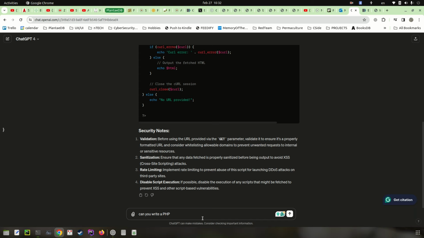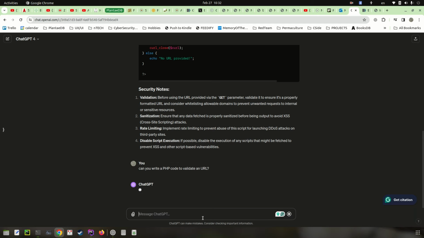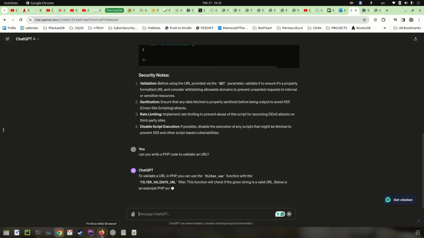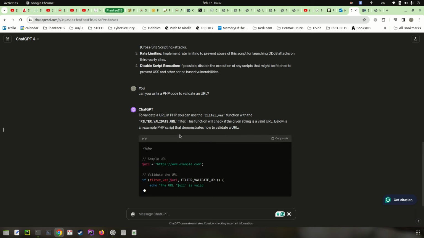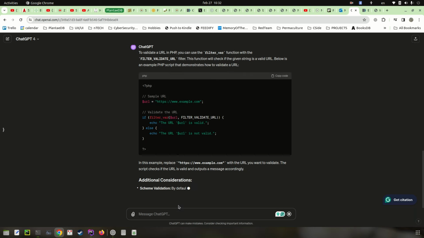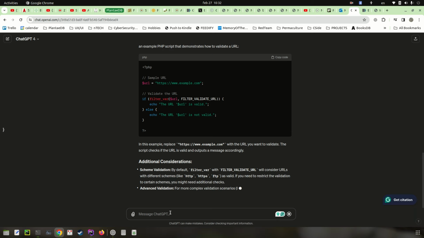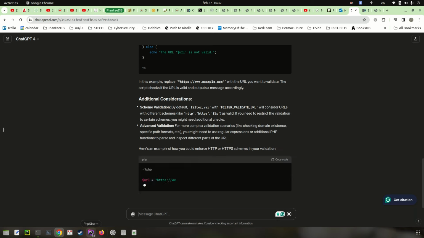Can you write a PHP code to validate a URL? Filter, yeah, perfect. My bad, but we will use it somehow.